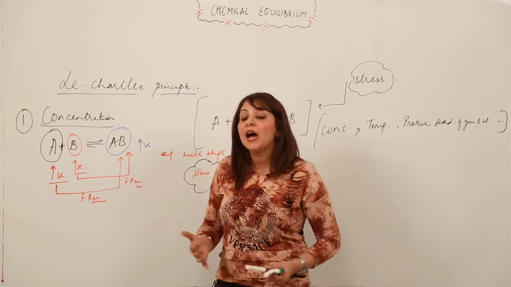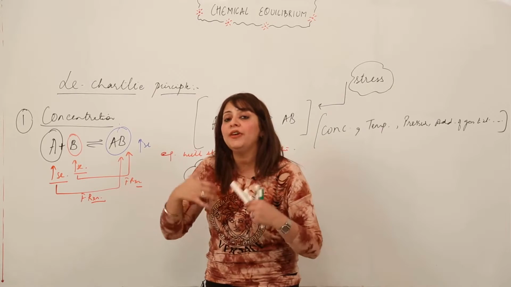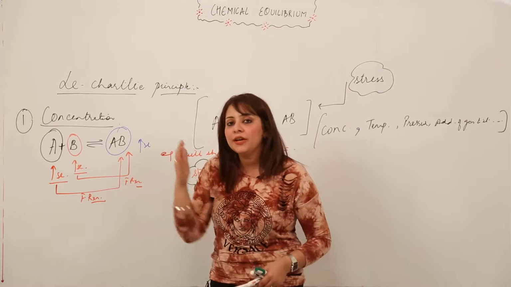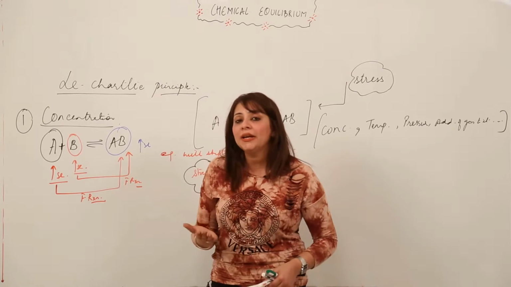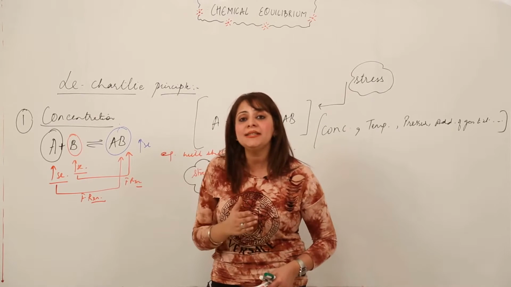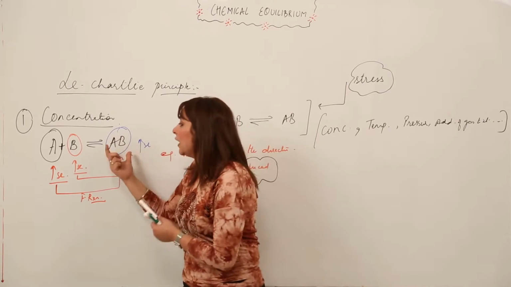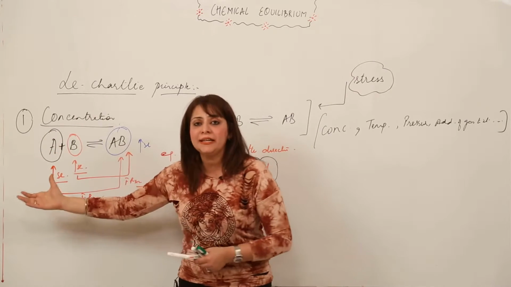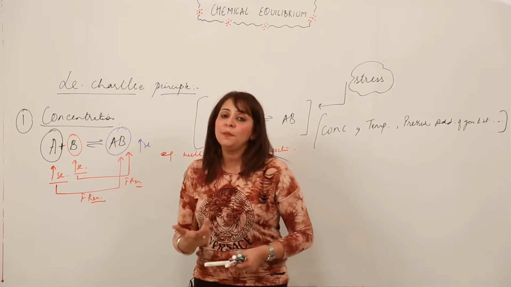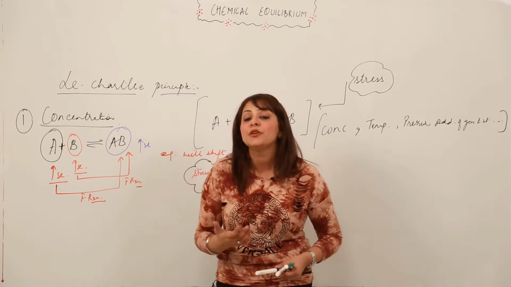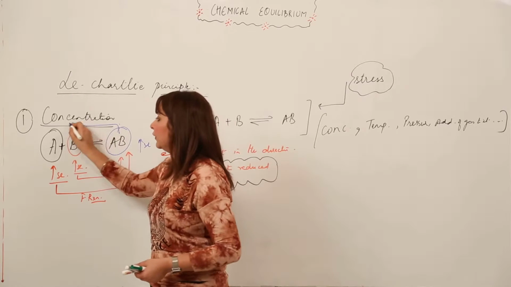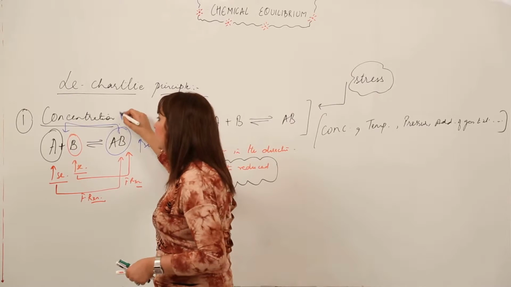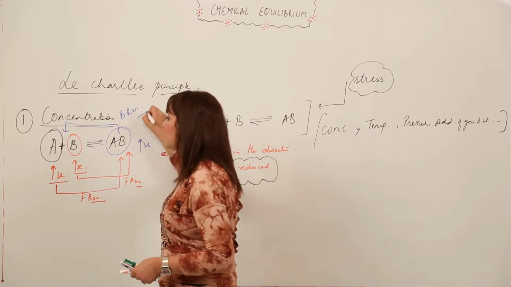Now what will happen? How is the stress going to be reduced? We can reduce the stress by decreasing the concentration of AB. And how can we decrease that? Yes, if this product gets converted back into the reactants, that is A and B, then automatically the concentration of AB will get reduced, right? So in this way, which reaction will be favored? In this case, obviously the backward reaction will be favored.